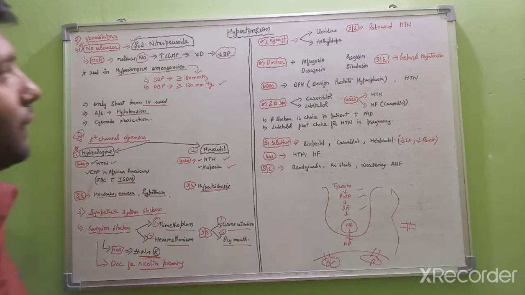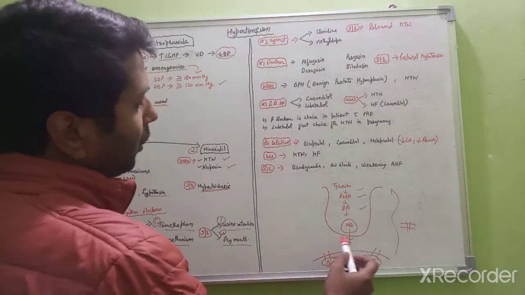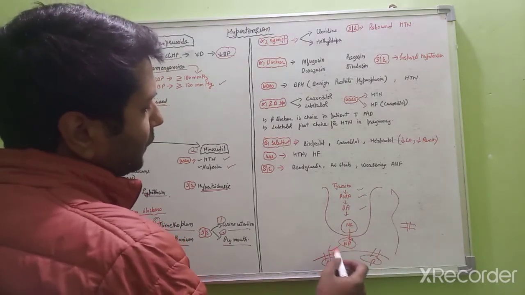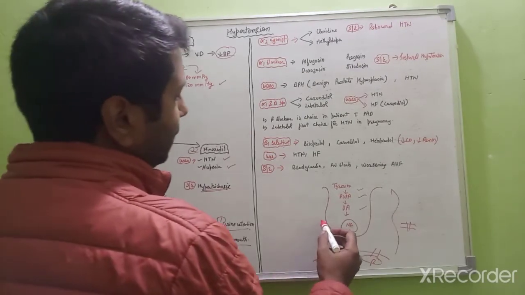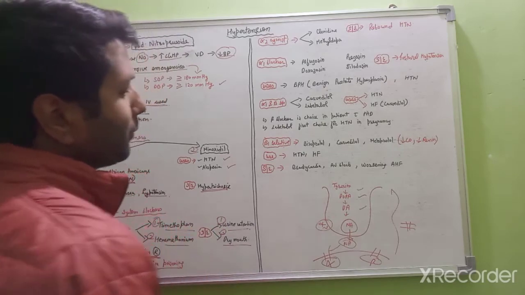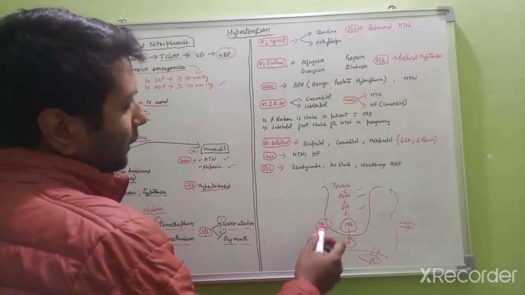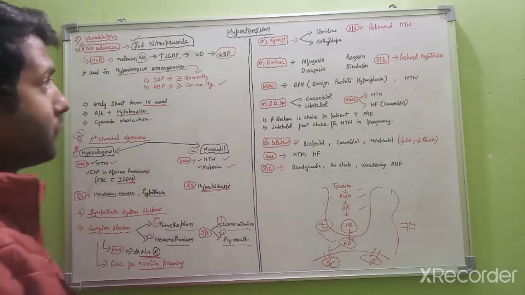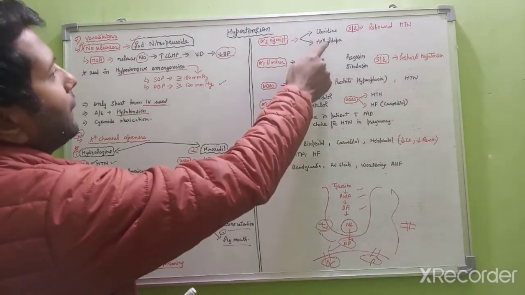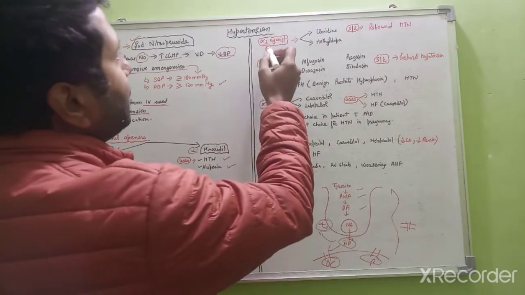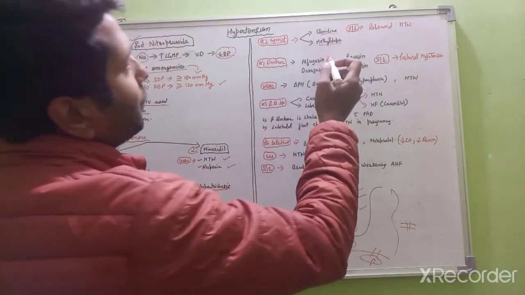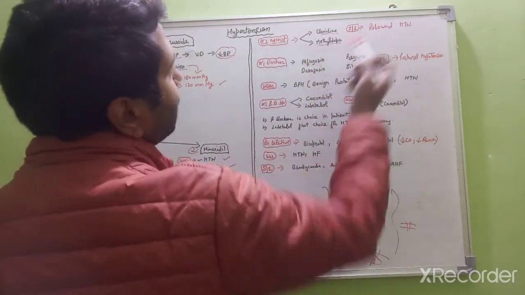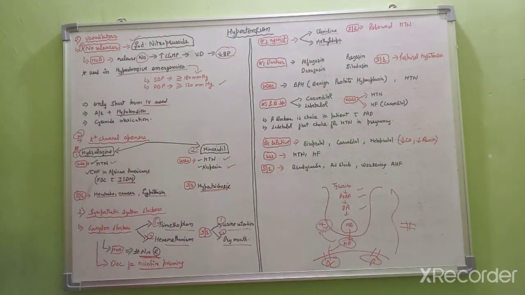Second, we have to block the neurotransmitter so that it will not act on the receptors. There is one receptor, the alpha 2 receptor, which is present presynaptically. It will reuptake the neurotransmitter into the vesicles. So we have two drugs, clonidine and methyldopa, which are alpha 2 agonists. The side effect of these drugs is rebound hypertension. In the management of hypertension, if we stop these drugs, it will again cause rebound hypertension.